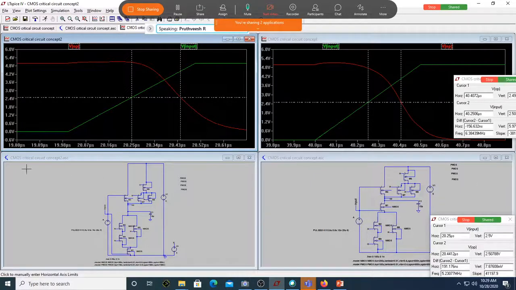Can you see there's a huge difference, because both of them are giving high? Both of them have the same logic implementation, but the response time will be better if the critical input is close to the output node. Correct? Yes, sir. So this is a demonstration of where the critical input should be placed.